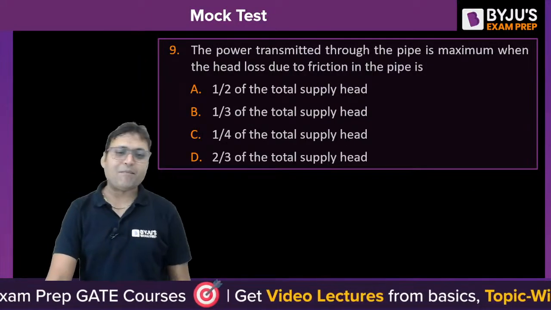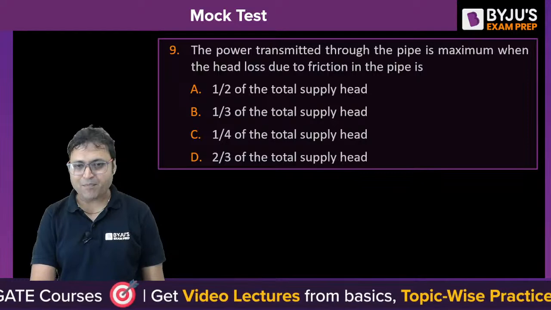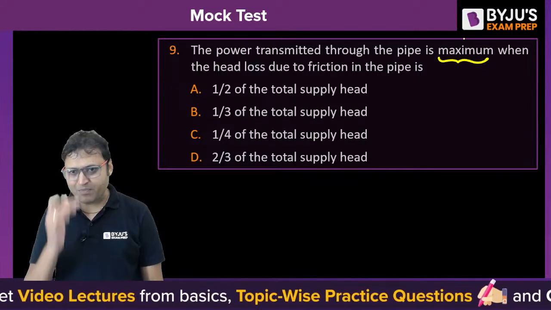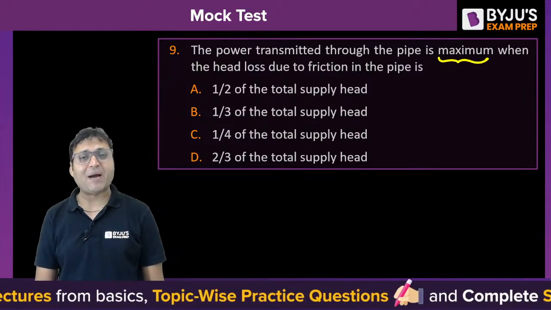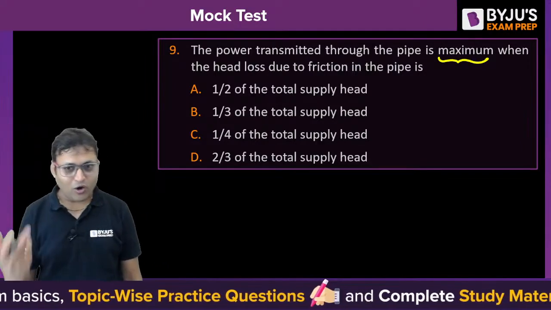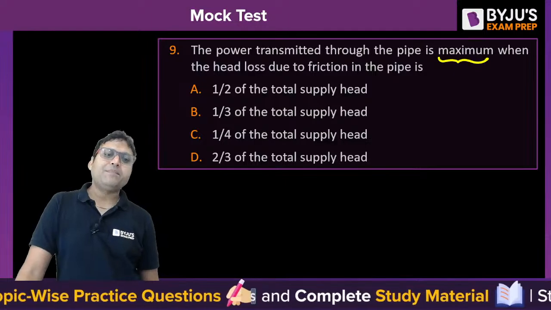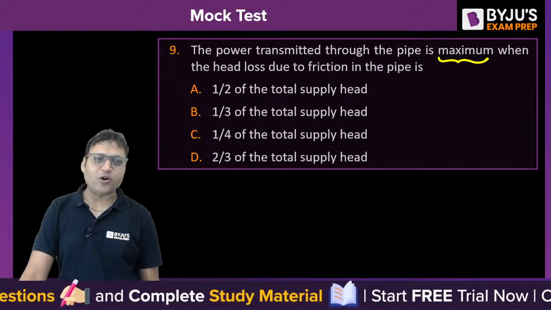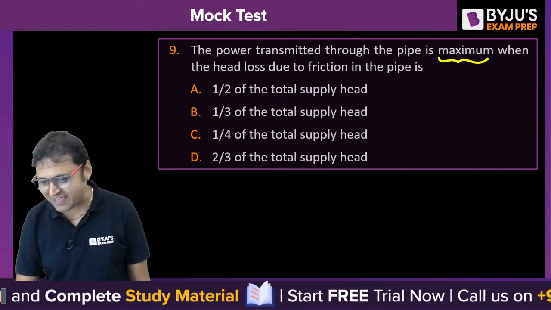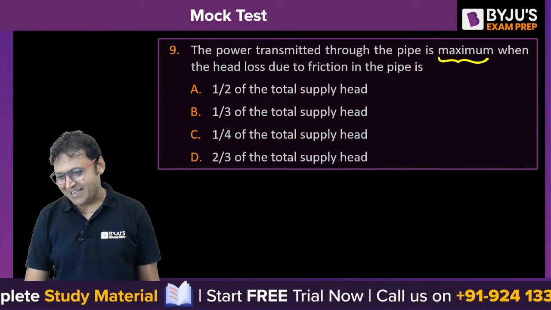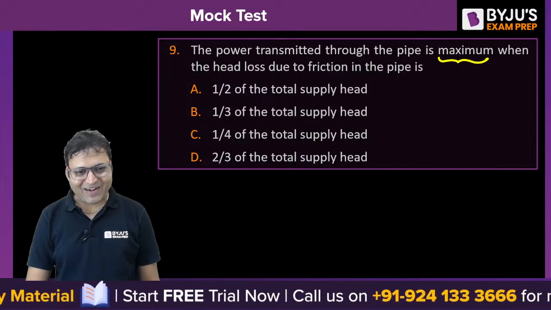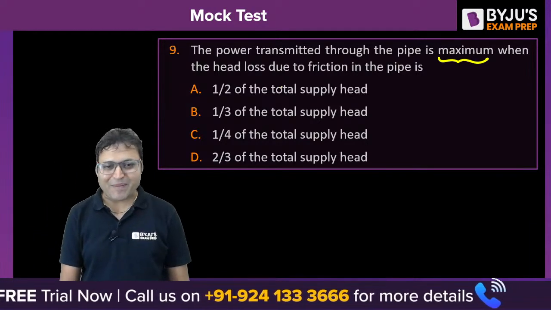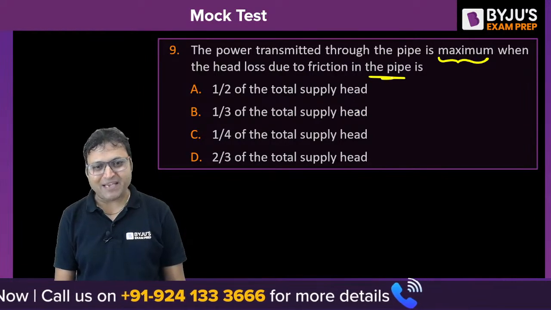The next question, the power transmission through the pipe is maximum. The question is from power transmission through pipe. When the head loss due to friction in the pipe is... we should all know the mathematical condition for power transmission to be maximum. What is the answer? Is it A or D, अरे इसमें तो बहुत confusion है. The power transmission will be maximum when the head loss due to friction in the pipe is